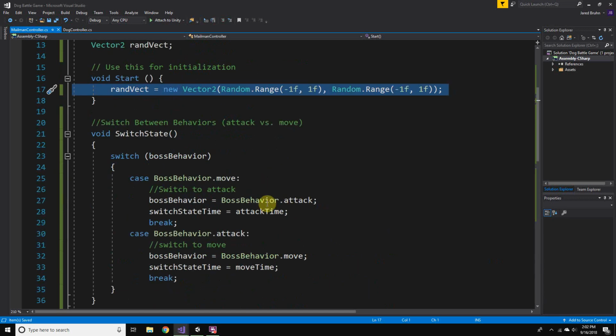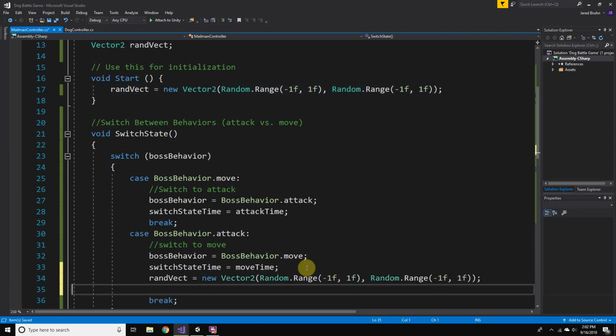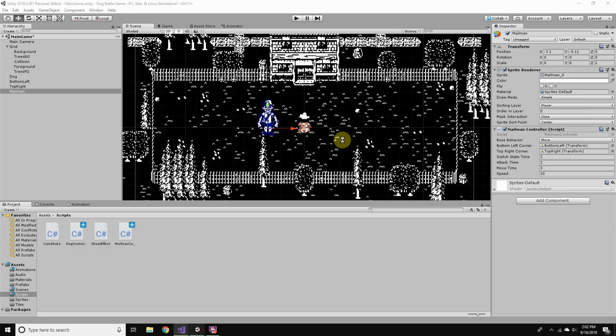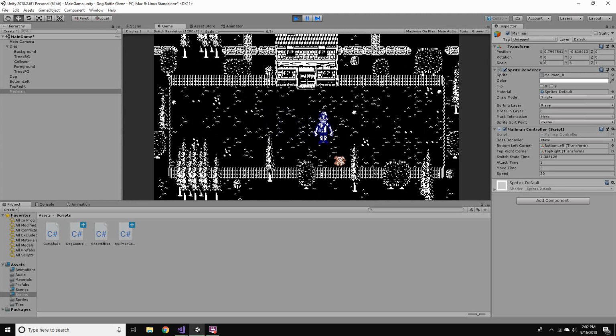When we switch it from attack to move, we can have this random vect be another random vector, and it'll switch between those. So if we save and try that out, we should see him sort of go in the same direction.